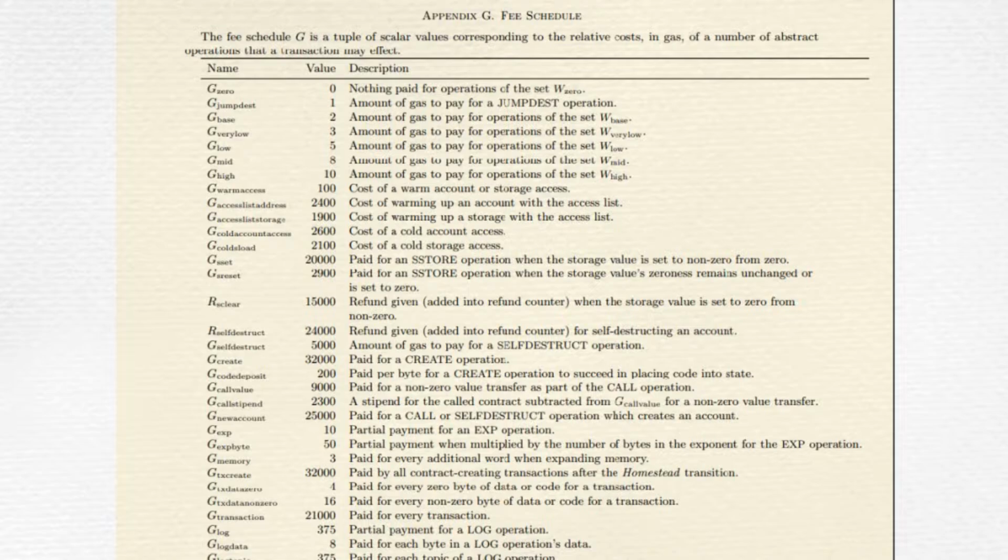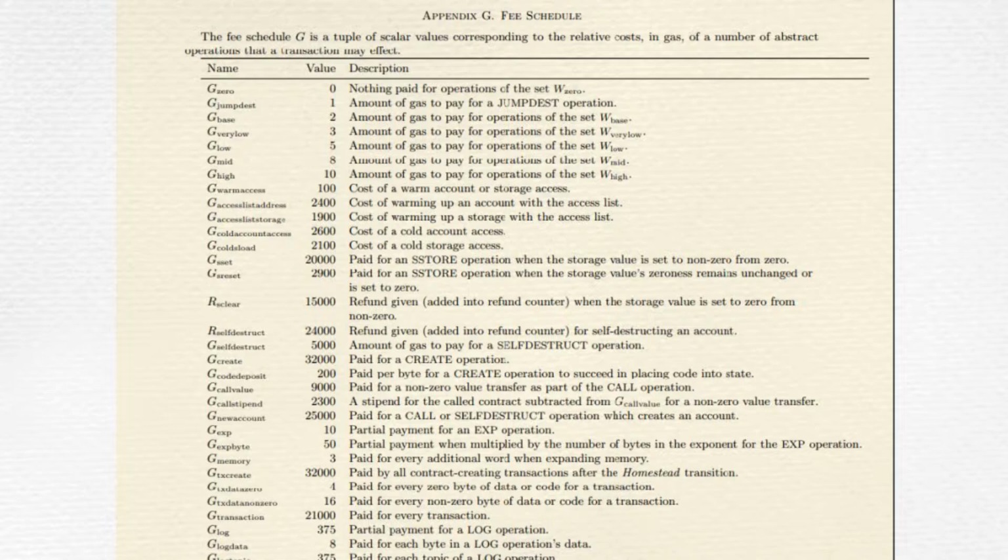So units of gas are fixed for any specific operation, but what is variable is the price that we need to pay for each unit of gas. Let's take the simplest example: for addition, we need 3 units of gas. Today, let's say 1 unit of gas is $1. It means for adding one thing, I need to pay $3.